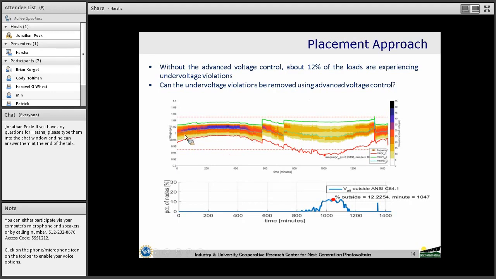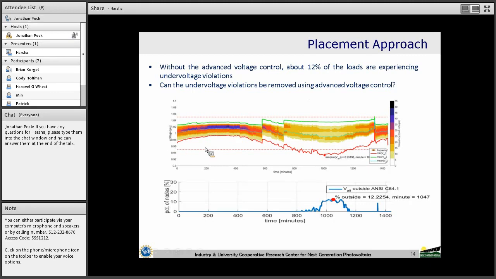Here the intensity of color indicates the number of loads that are experiencing that level of voltage. The y-axis is the voltage in per unit. When we have colors in blue or black, that means more loads in the circuit are experiencing that particular voltage. We are also typically interested in the minimum and maximum voltages in the entire circuit.